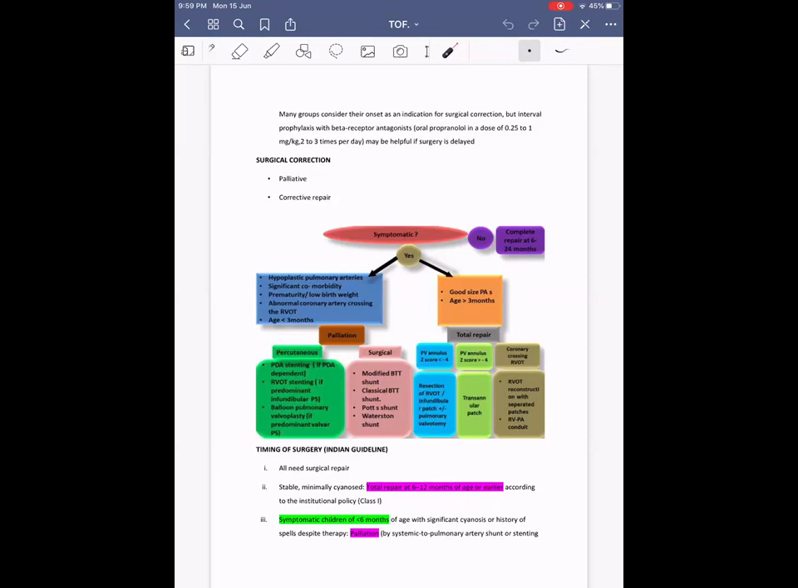Then timing of surgery in the Indian guidelines: they say all need surgical repair. If they are stable and minimally symptomatic, total repair at 6 to 12 months of age or earlier, according to institutional policy. Symptomatic children less than 6 months, having significant cyanosis, get corrective surgery if possible. If not possible due to various reasons mentioned, they can go for palliative surgery.